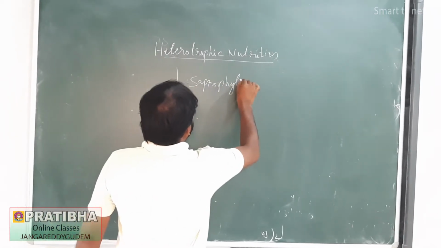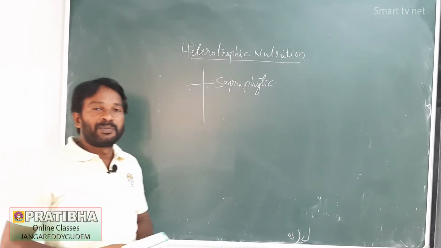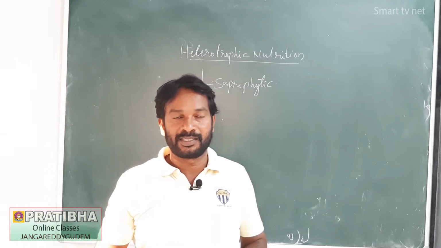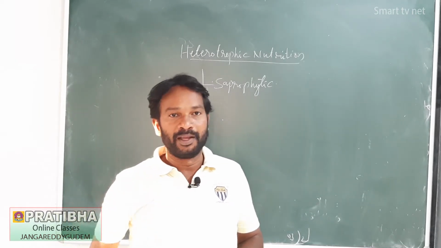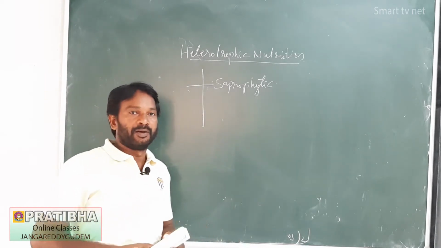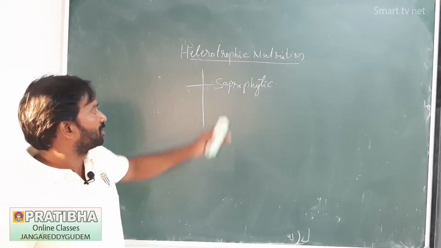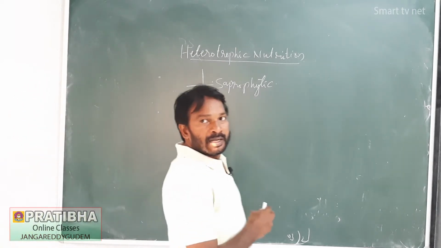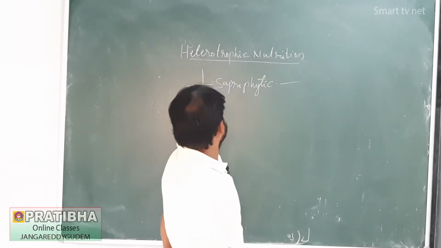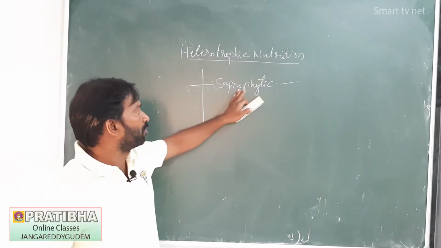Saprophytic nutrition means some organisms break down the food materials outside of the body and then take the food materials into the body. Examples are mushrooms and bread mold. All the fungi are examples for saprophytic nutrition.